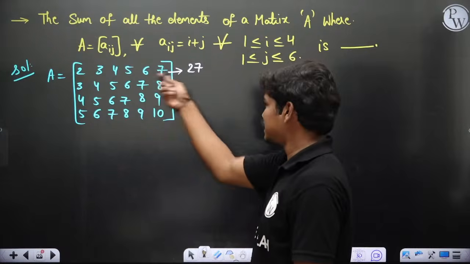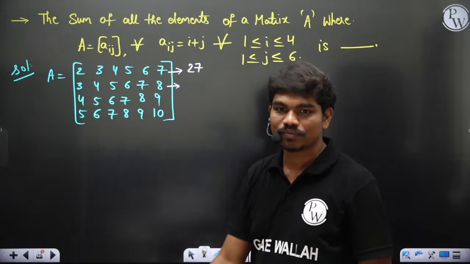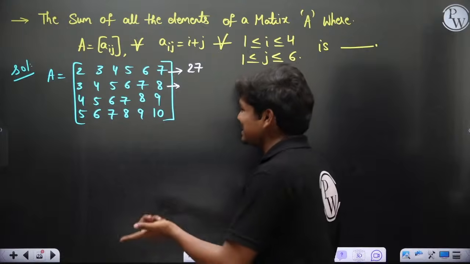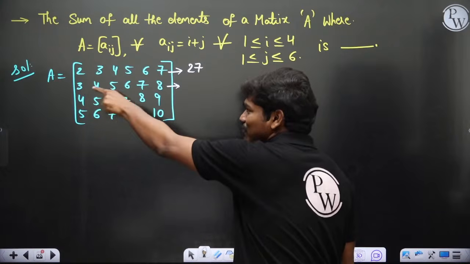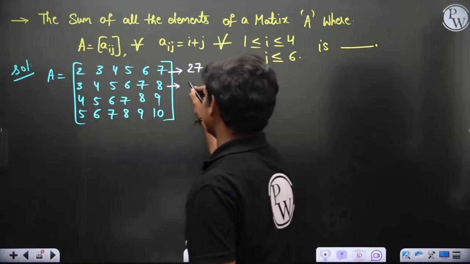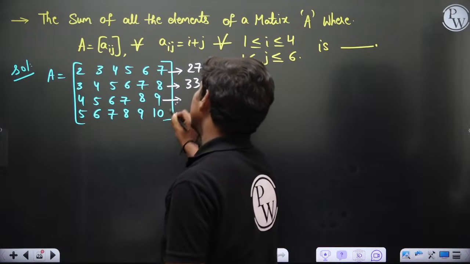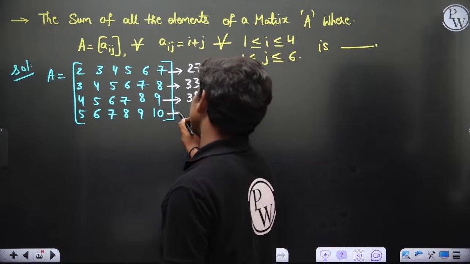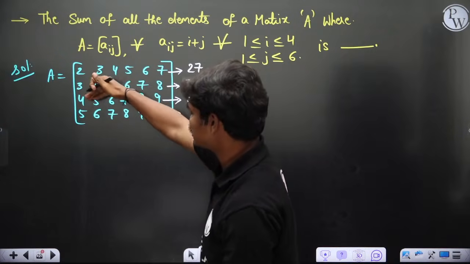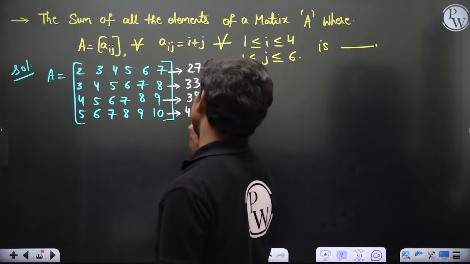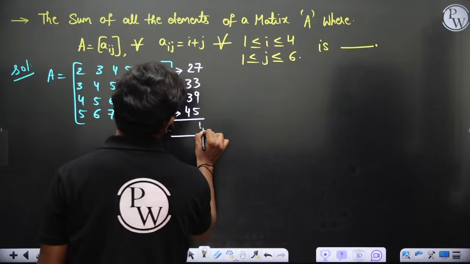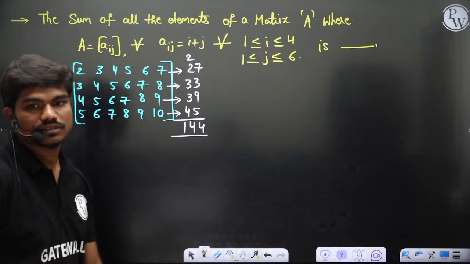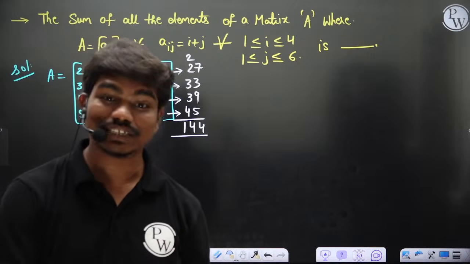If this is 27, what is the sum of these numbers? 33, 36, 24. I see here, if you are adding these numbers, you are getting 27. Every number in this is more than its previous row by 1, so ultimately it should be 33. Then, following the same logic, these numbers are 1 more than the previous number, so this is 39. And again, these numbers are 1 more than the previous numbers, so this is 45. If you add all these, you get 4, 2, 4, 7, 10, 14: 144. That's it. Yeah, Vasishta, you are correct.